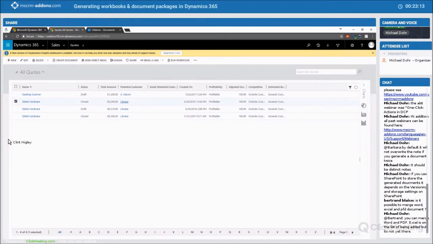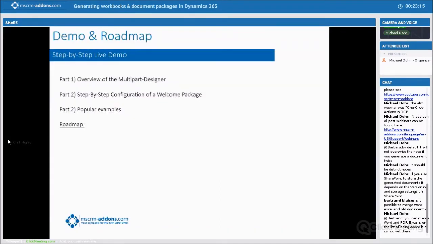All right. I want to talk a little bit about the roadmap, some of the upcoming features for this. One of the main things is multi-select option set, being able to select one or more options in a pick list. In that last example, I had the different reference customers for our different products.